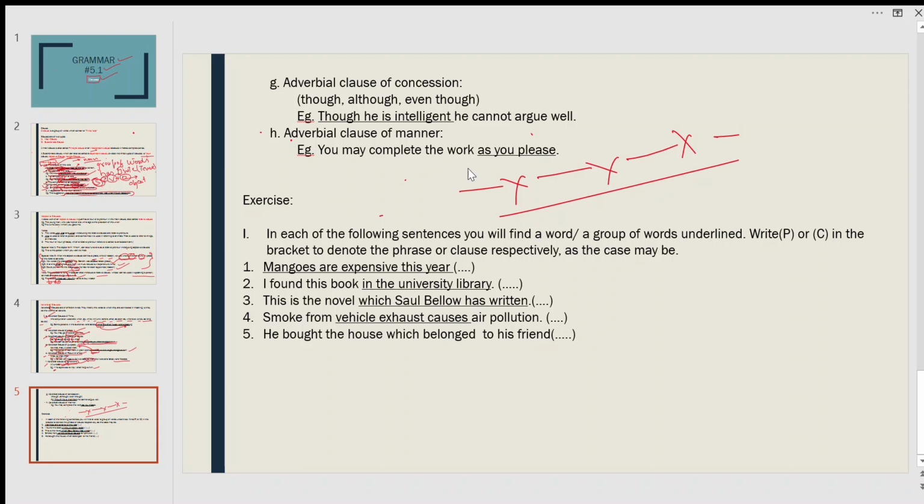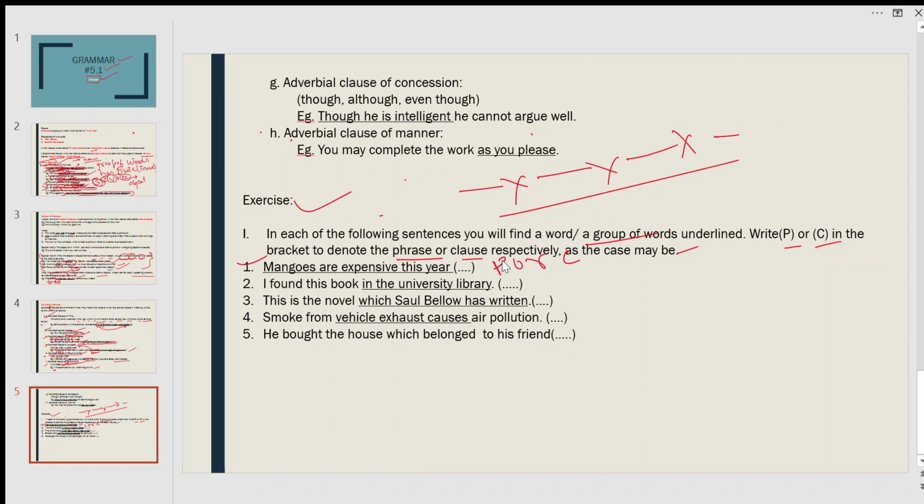This is the exercise. In each of the following sentences, you will find a word or a group of words underlined. Write P or C in the bracket to denote phrase or clause, respectively, as the case may be. So you have to read the sentence, notice the underlined part and give your answer whether it is a phrase or a clause. Suppose the first sentence: mangoes are expensive this year. This whole underlined part is, mangoes are expensive this year. So is it a phrase or a clause?